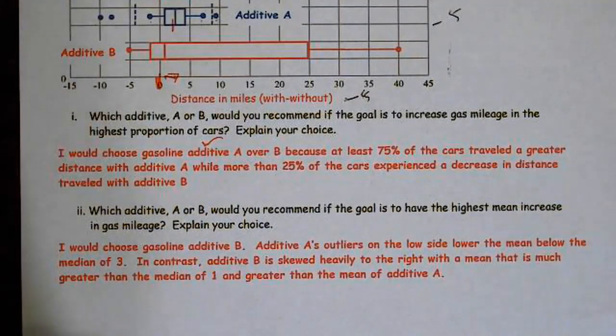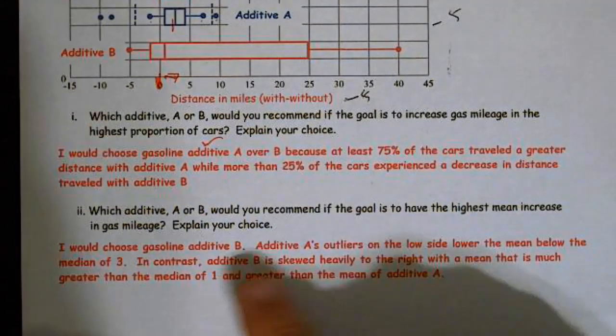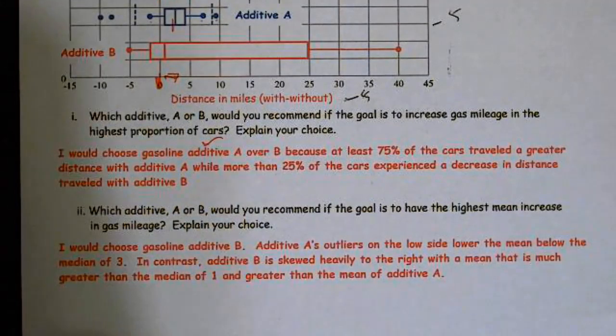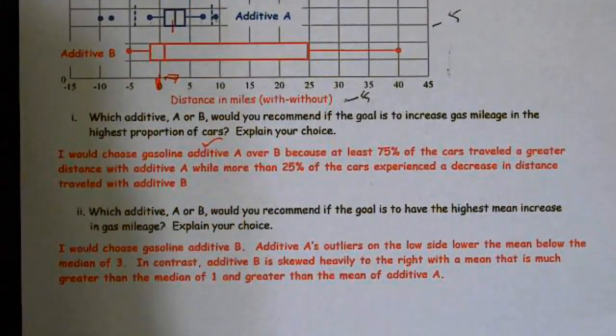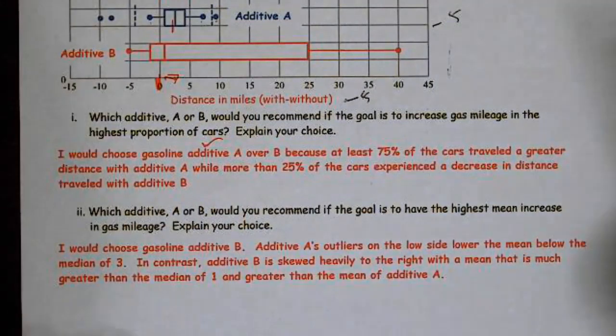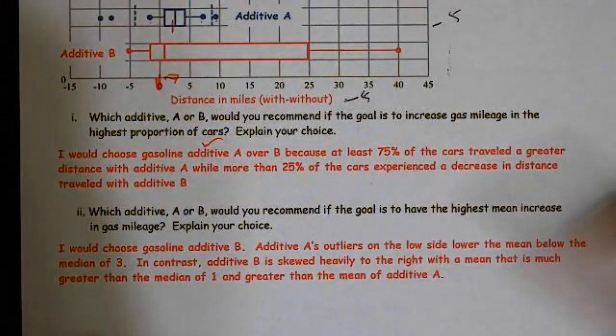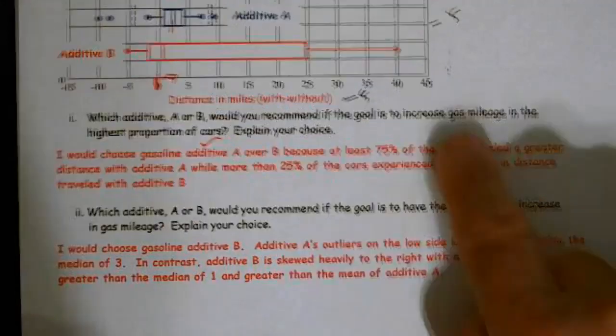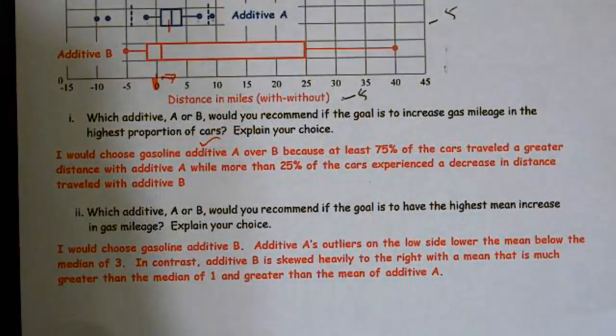Please note, I had to choose a gasoline additive, and that gives me my context. Real important to have the context. This is worth 10 points, but you lose 5 points for not having the correct context.